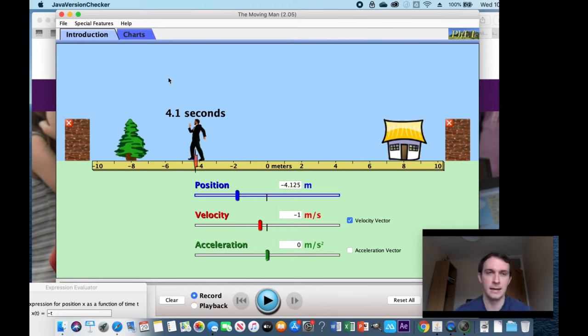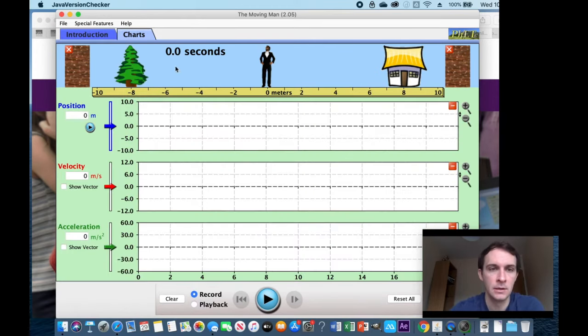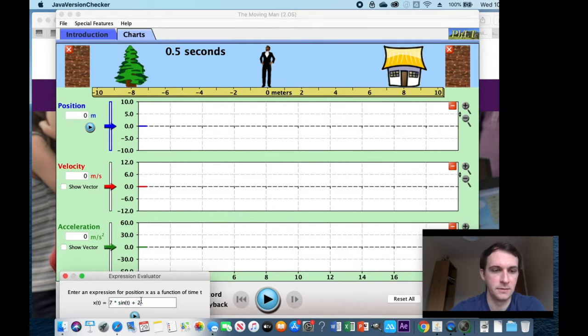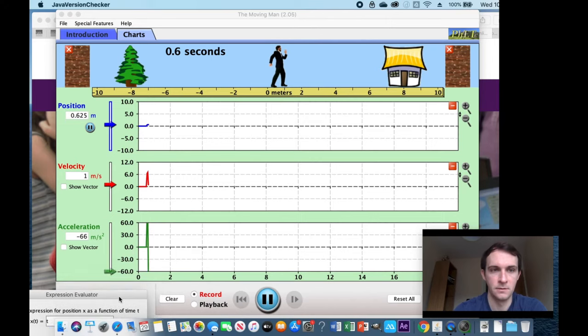So that is speed, distance, time. We've got some charts. Oh, he's not moving. Let's give him a velocity of 1.